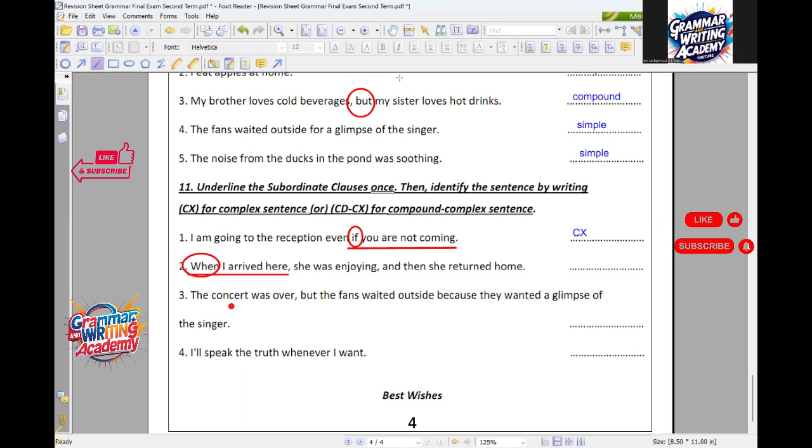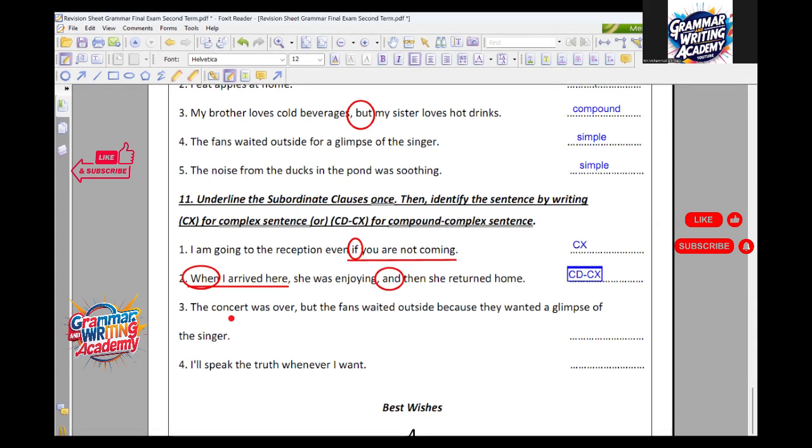Do you have any other conjunctions here? Do you have a relative pronoun? Do you have a comma and a coordinating conjunction? Yes, comma and. It means that here I have a compound complex sentence, CDCX. Thanks, Yusuf.